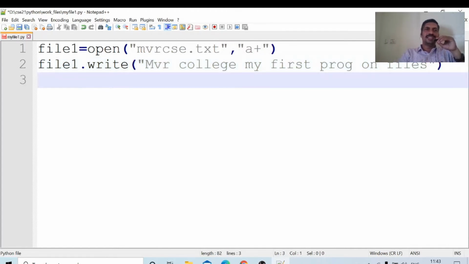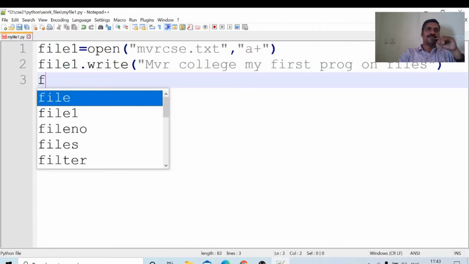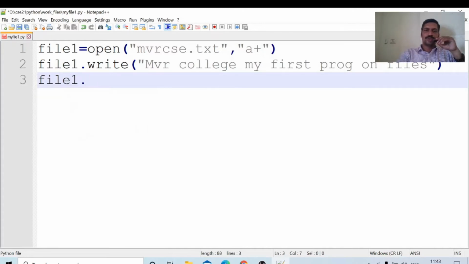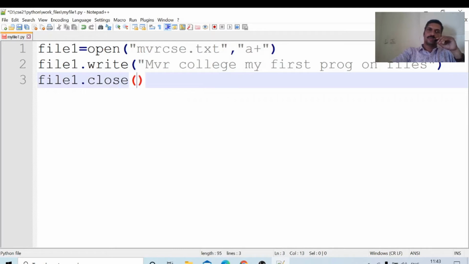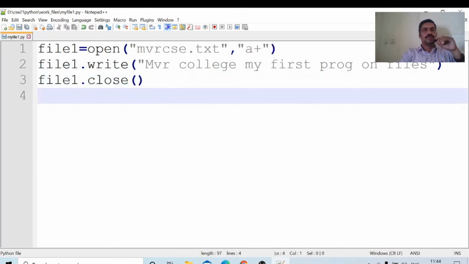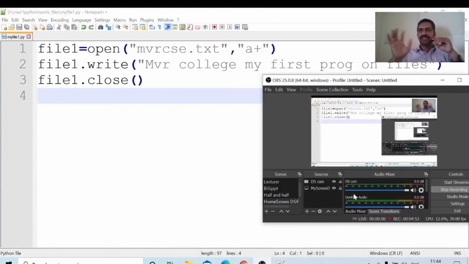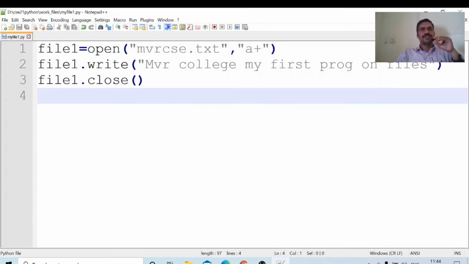Next, after writing I am closing the file. How to close the file? File 1 dot close. Okay, three lines of code only. First, I have opened the file. Next, I am writing some data onto the file. Then I am closing that file. Okay, I just saved it.